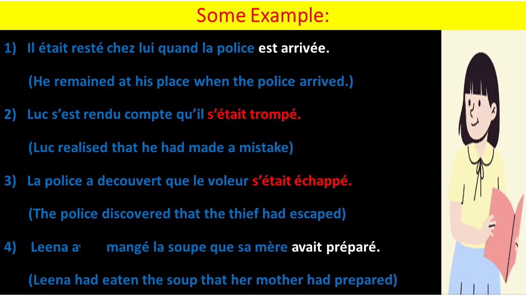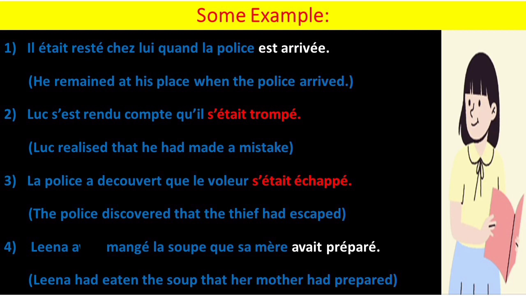Il était resté chez lui quand la police est arrivée. So he remained at the place when the police arrived. So same method you will apply: first you will analyze which one is the first action and which one is the second action. So first action we conjugate in plus-que-parfait and the second action we will conjugate in passé composé. Correct. So il était resté.